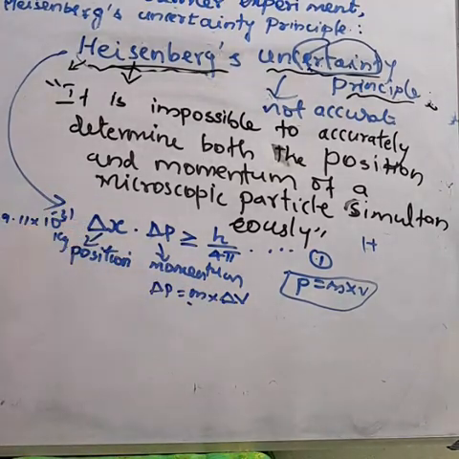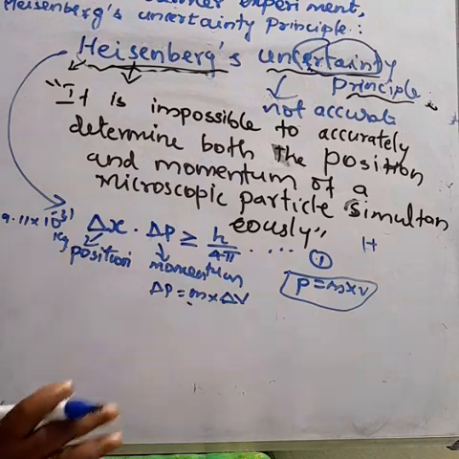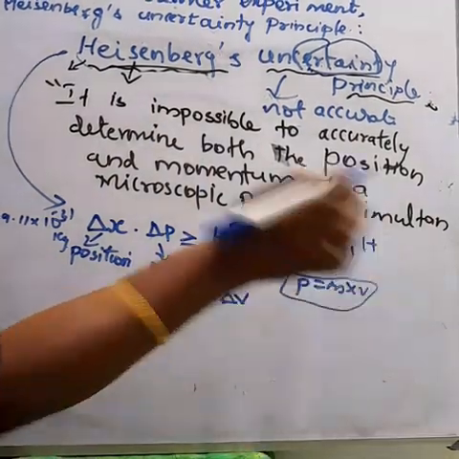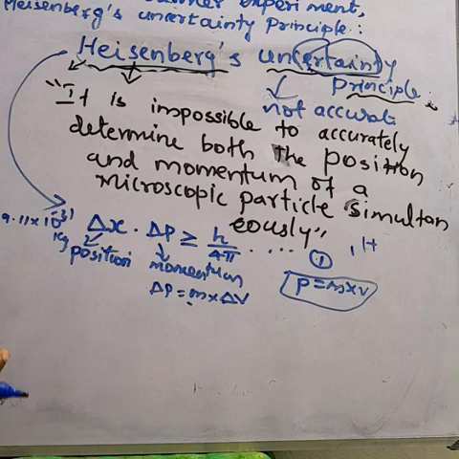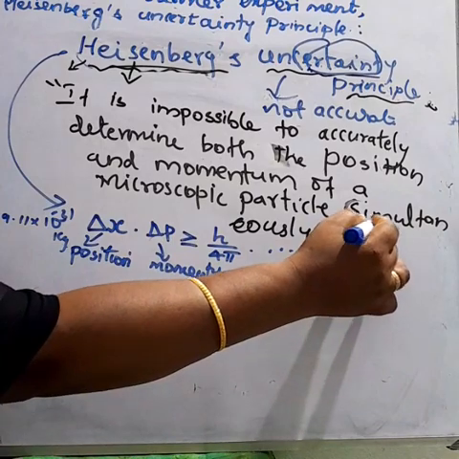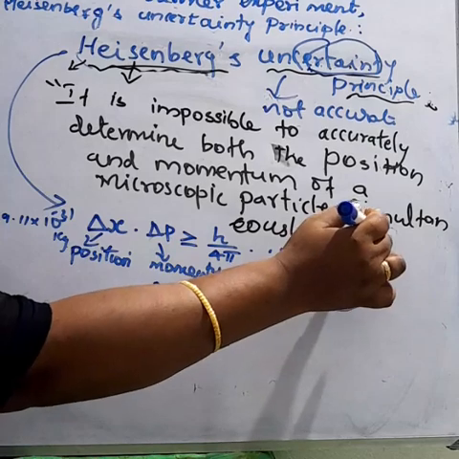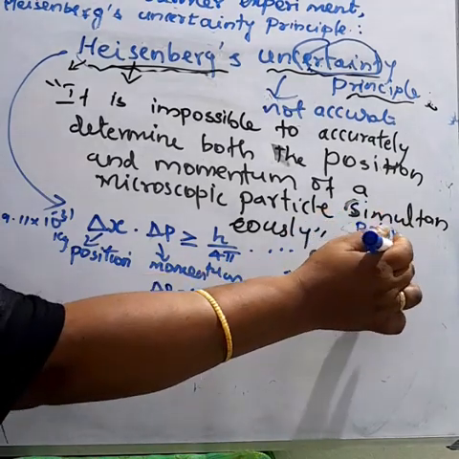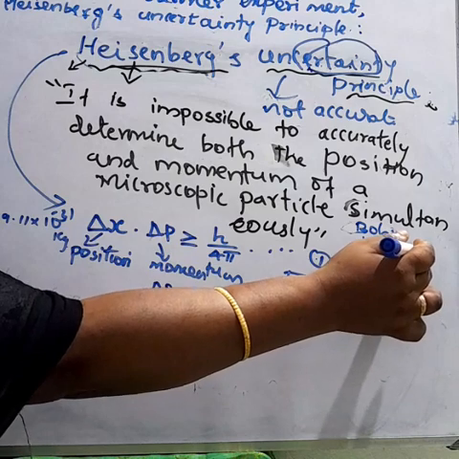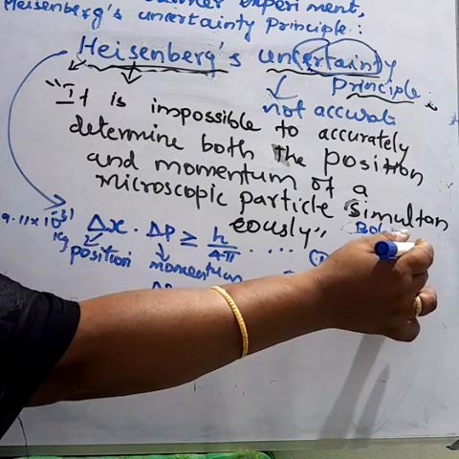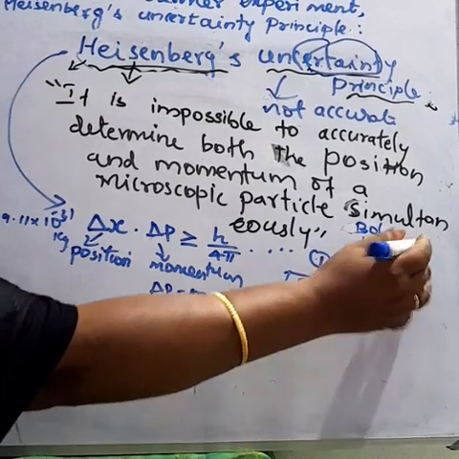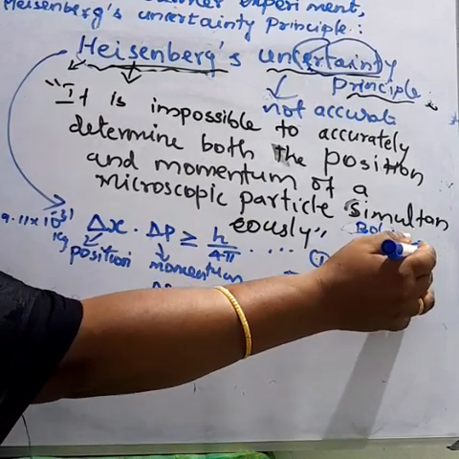So let us understand this concept by calculating the uncertainty in the velocity of the electron in the hydrogen atom. Because the radius of the hydrogen atom was already determined experimentally by Niels Bohr. Hydrogen has atomic number 1, so only one orbit is there. This is the nucleus of the hydrogen, and this is the first orbit. Only one electron is here.